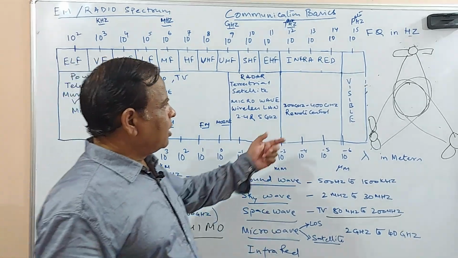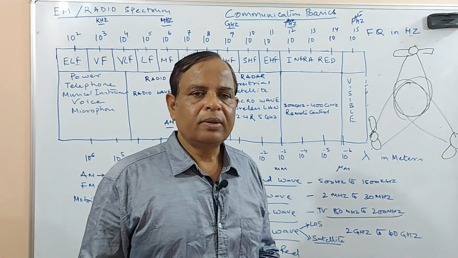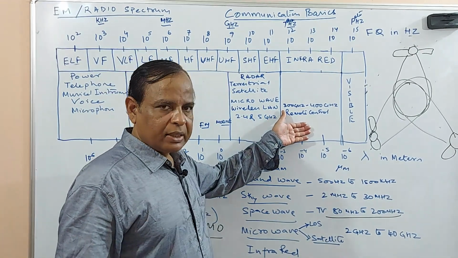That is the reason most infrareds are used for communication with your remote controls. These all work in this frequency range.